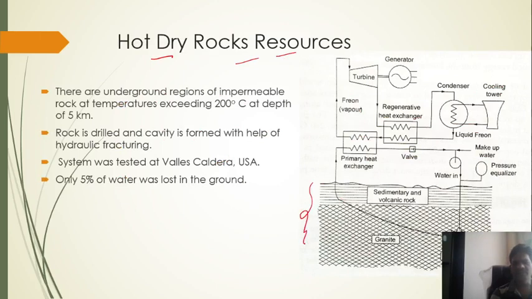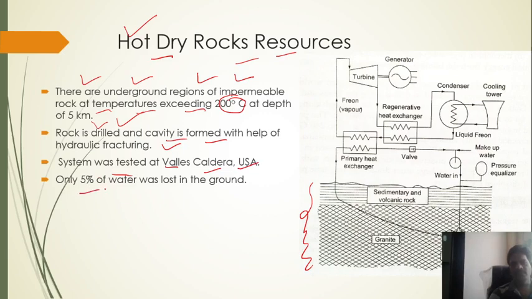Now, hot dry rock resources. Hot dry rocks are rocks in hot form, and from them we can also generate electricity. That is part of geothermal energy. There are underground regions of impermeable rock at a temperature exceeding 200 degrees Celsius at a depth of 5 kilometers. Rock is drilled and cavities formed with the help of hydraulic fracturing. The system was tested at Valles Caldera, USA. Only 5% of water is lost in the ground.